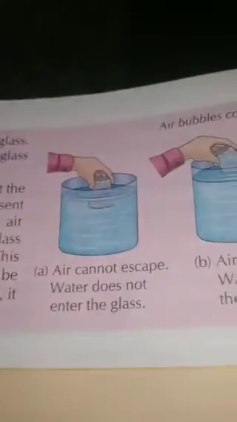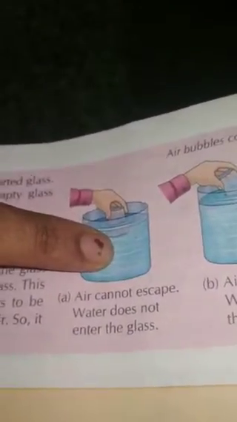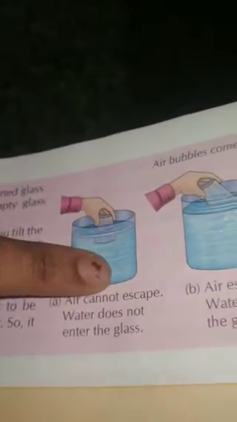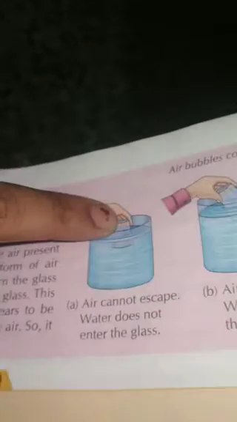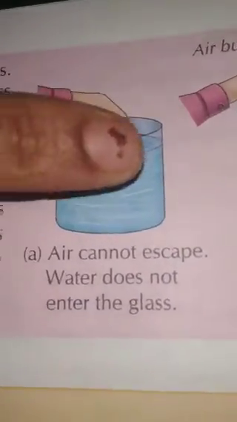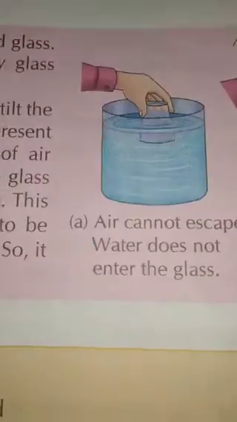What you can see here: the air cannot escape, so water does not enter the glass. In the second picture, air escapes, and water enters the glass. That means what he wants to show here is, we have taken water in the tumbler and we are inserting the glass into the tumbler very forcibly. What is happening here? The water cannot enter the glass. Why? Because in the glass there is some pressure. First of all, this pressure should go out, then only the water will enter the glass.